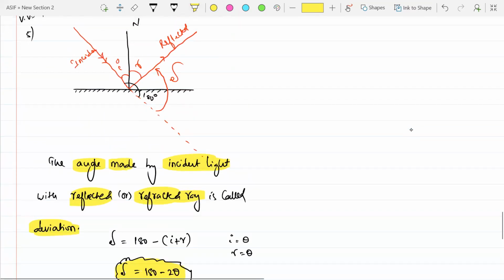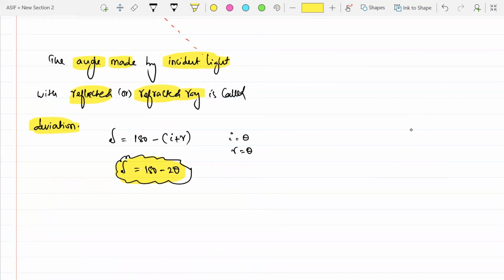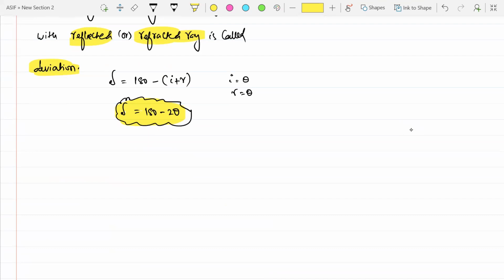So what is the deviation, beta? Deviation is nothing but the angle made by the incident light with the reflected or with the refracted ray. So the deviation equals what, beta? 180 degrees minus I plus R. If I take I value as theta and R value as theta, then deviation will be equal to how much, beta? 180 minus 2 theta. Is that clear? Yes, sir. Got it, sir.